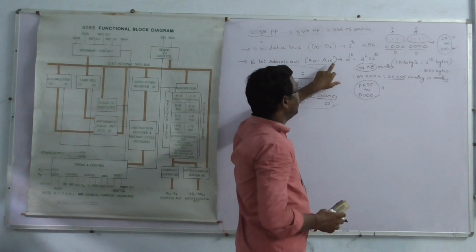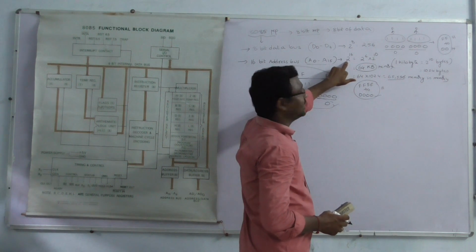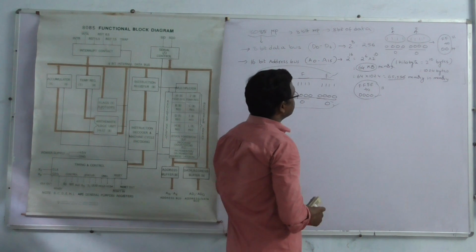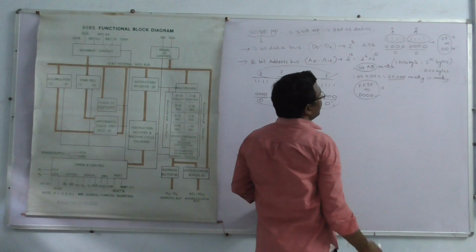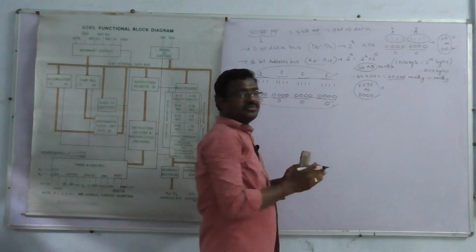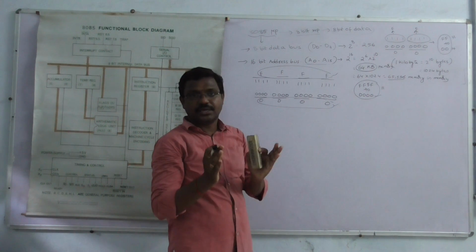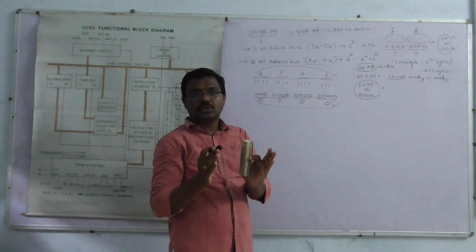In each address line we can send the address, which can be represented by either 0 or 1, two possible combinations. Here how many address lines? 16 address lines, so 2 power 16. 2 power 10 means 1 kilobyte, and 2 power 6 means 64 kilobytes. So the 8085 microprocessor can support 64 kilobytes of memory.